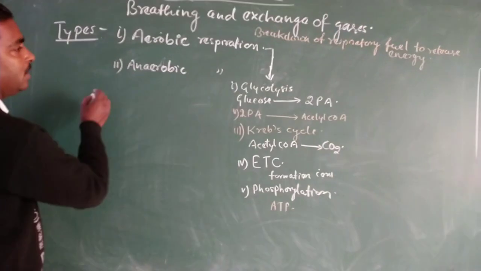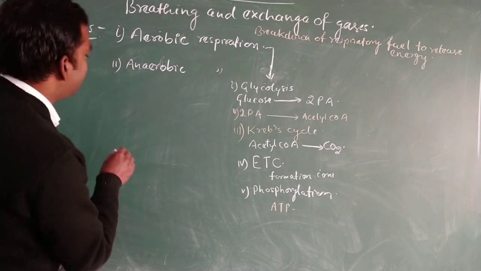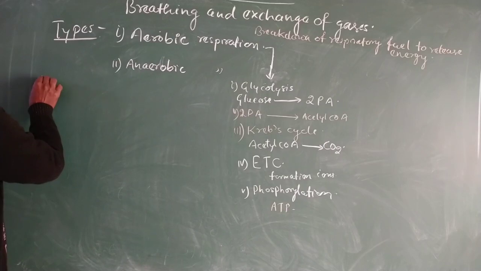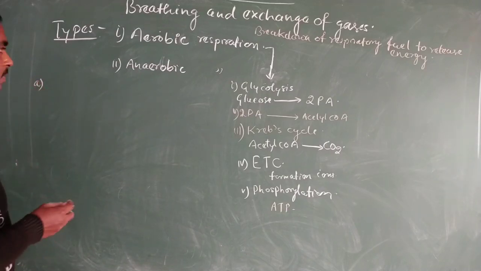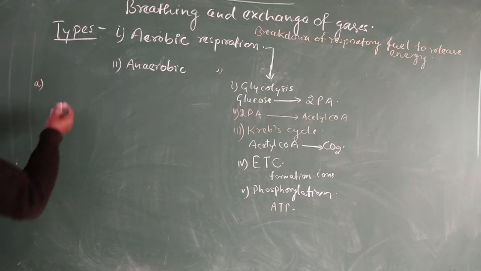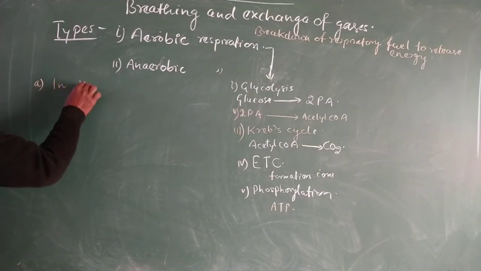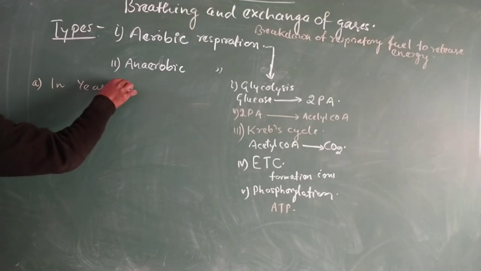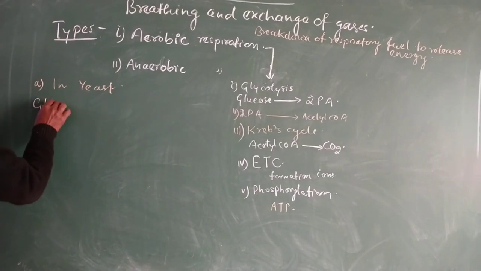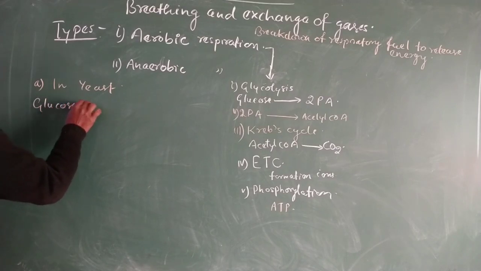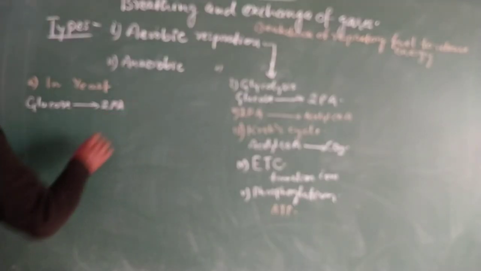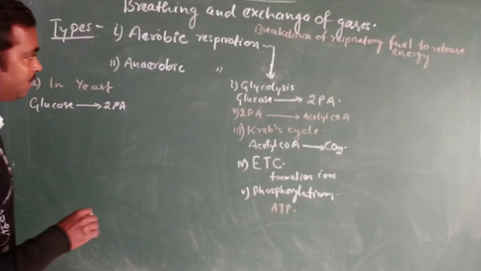Now in anaerobic respiration, what will happen? We study two examples of anaerobic respiration. The first is in the case of yeast. In yeast, glucose breaks down to produce 2-pyruvic acid inside the cytoplasm.